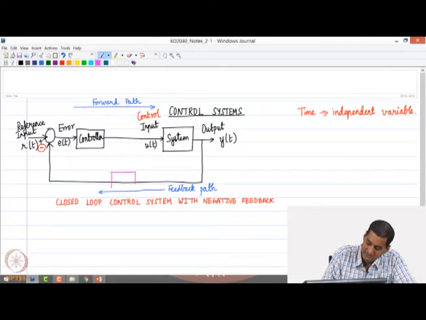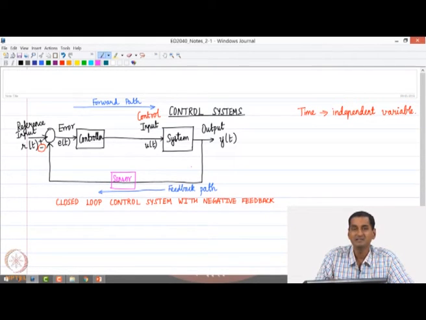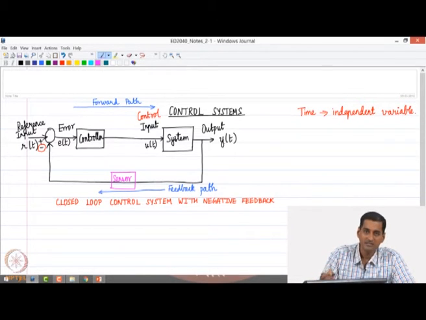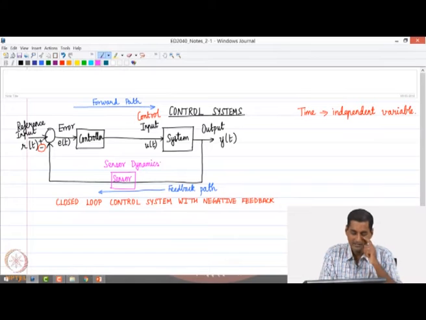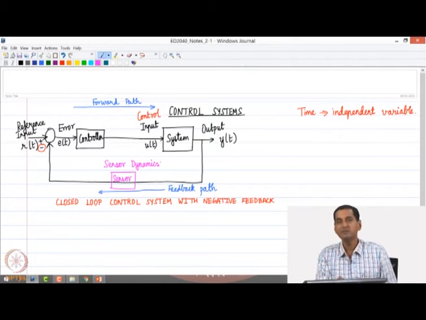So, for example, one would typically use a sensor to measure the system output. Then, if a sensor is used to measure the system output, one may need to take into account the dynamics of the sensor that is used. So, in other words, there is an additional attribute called sensor dynamics that may come into the picture in the feedback path. So, what do we mean by that?